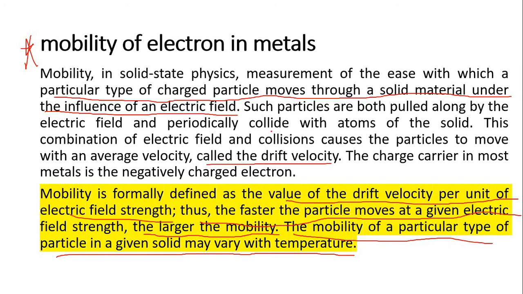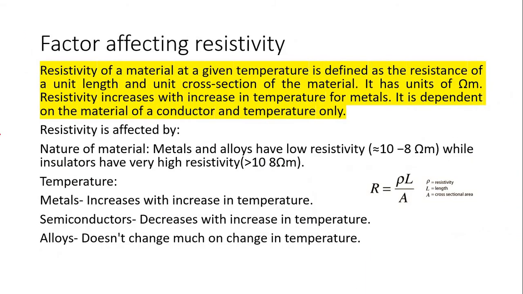This combination of electrical field and collision causes the particle to move with an average velocity called the drift velocity. The charge carrier in most metals is a negatively charged electron, the easily movable particle.